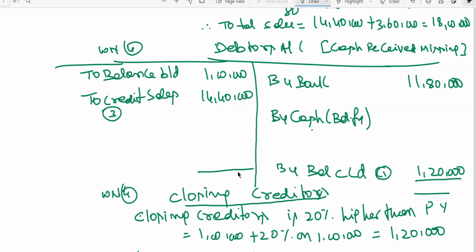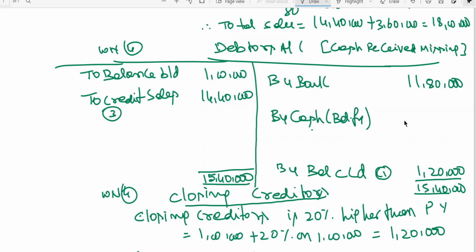So what is the total on the debit side here? 1 lakh plus 10,40,000 is equal to 10,40,000. 10,40,000 minus 1,20,000 minus 7,80,000.